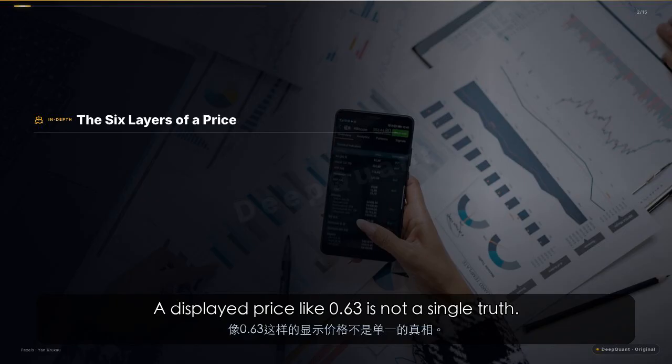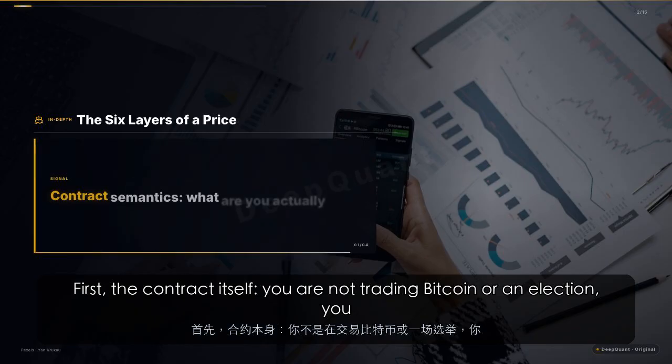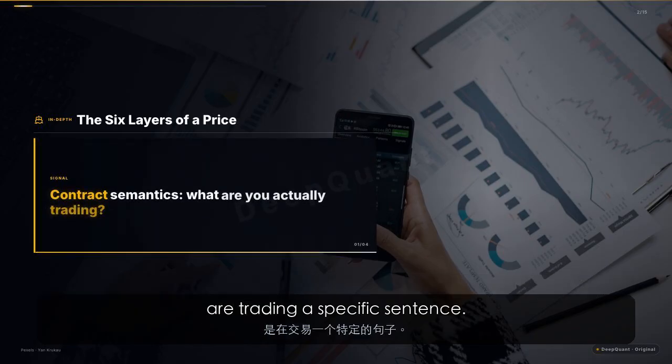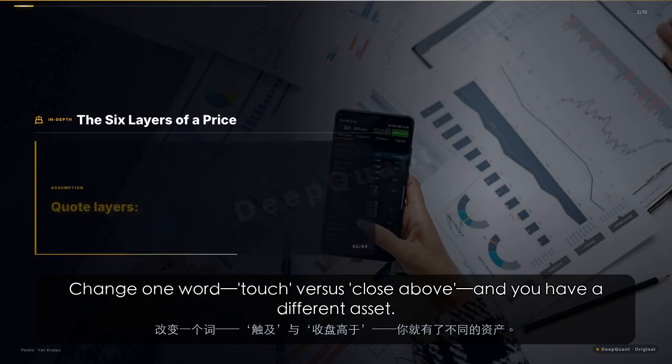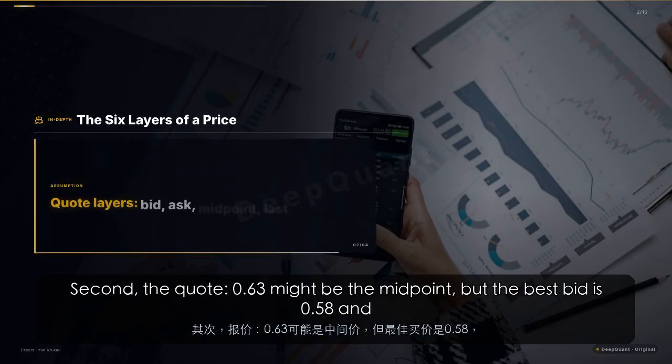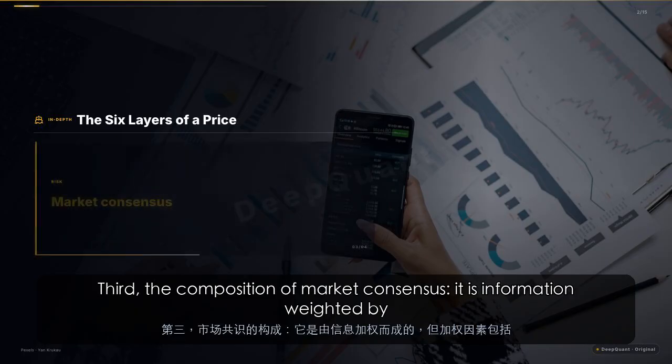A displayed price like 0.63 is not a single truth. It is the outcome of 6 distinct layers. First, the contract itself. You are not trading Bitcoin or an election, you are trading a specific sentence. Change one word, touch versus close above, and you have a different asset. Second, the quote. 0.63 might be the midpoint, but the best bid is 0.58 and the best ask is 0.68. That 10-point round-trip friction is real.